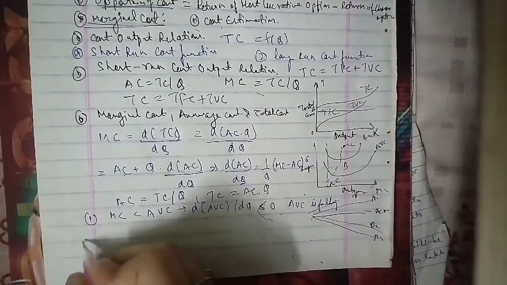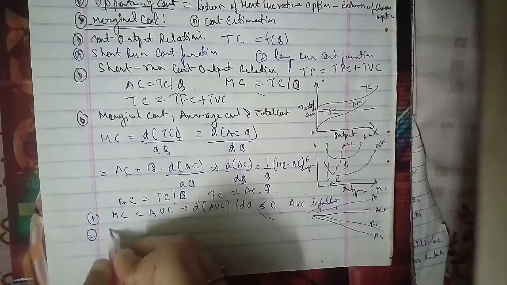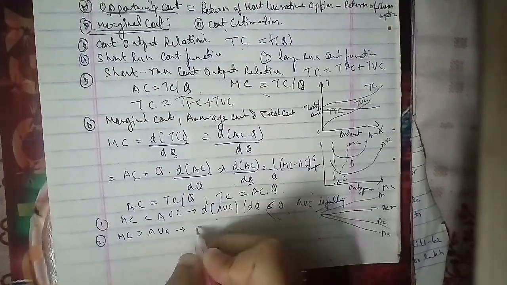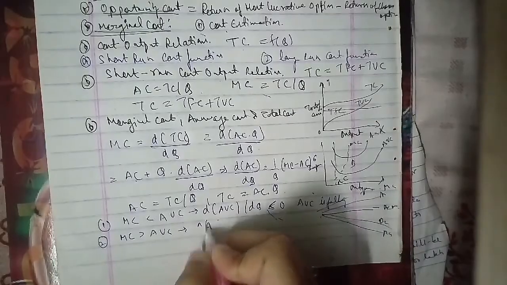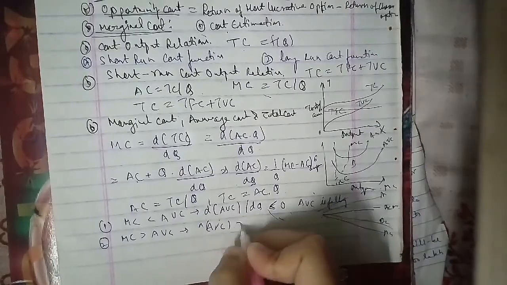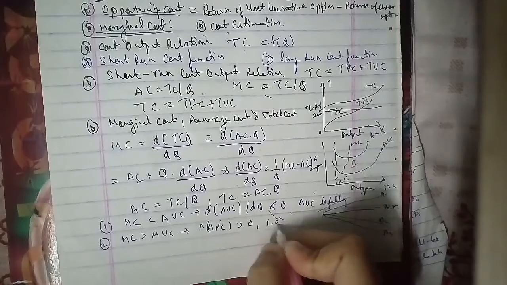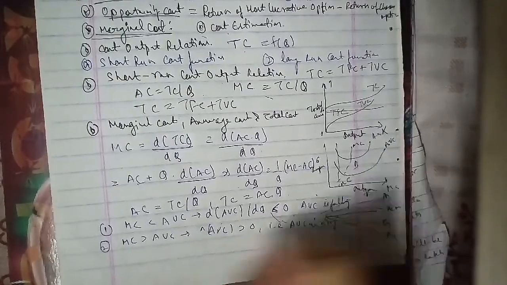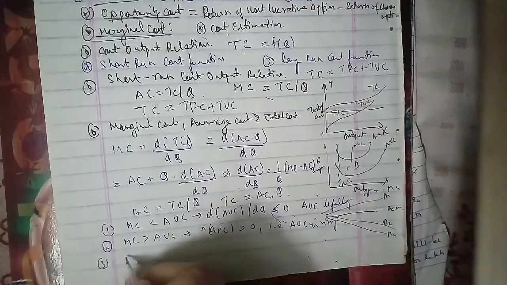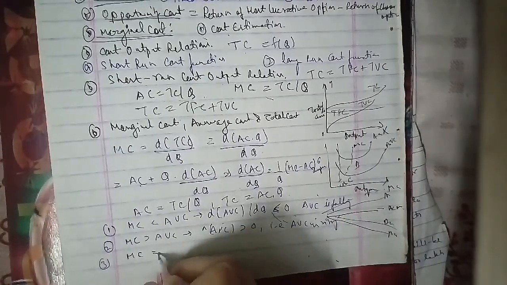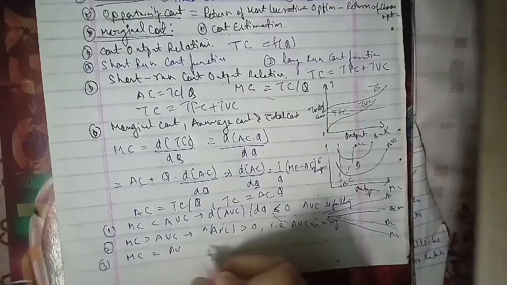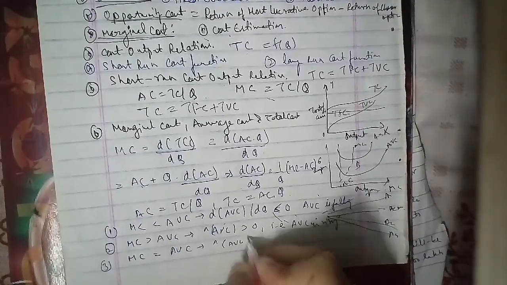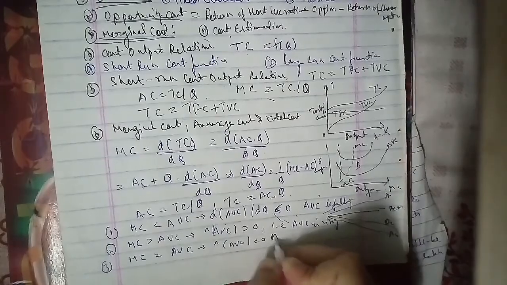The second is MC is greater than AVC, and then d(AVC)/dQ is greater than 0, so that is AVC is rising. And the third is MC equals AVC, and that tends to d(AVC)/dQ equals 0, so that means AVC is at a minimum.